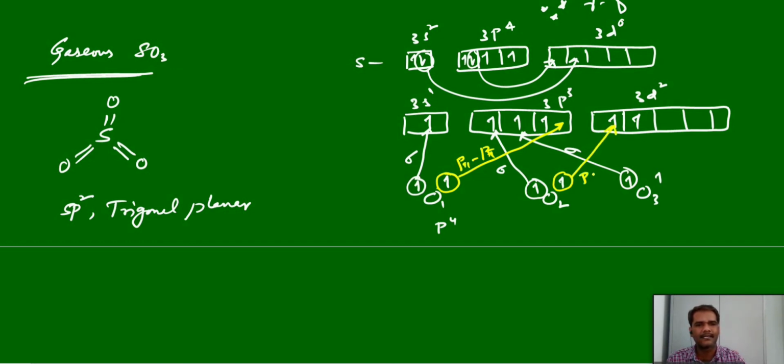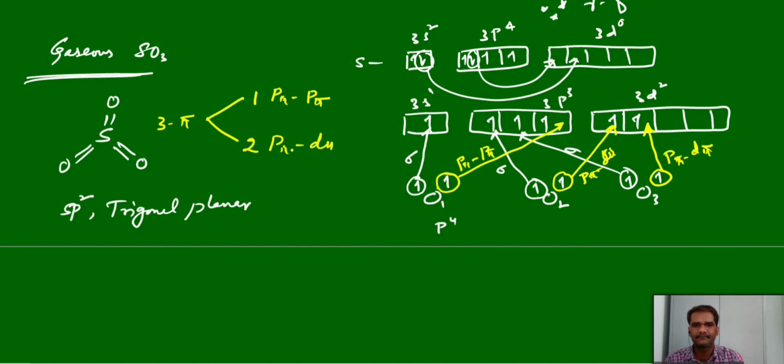This p orbital and d orbital can form a pi bond, and this is a p pi-d pi bond. Similarly for the third oxygen, this is also p pi-d pi. Now see, overall there are 3 pi bonds. Out of 3 pi bonds, 1 is a p pi-p pi bond, and the remaining 2 are p pi-d pi bonds. This is also very important, you should remember. This is the oxygen orbital and this is the sulfur orbital.